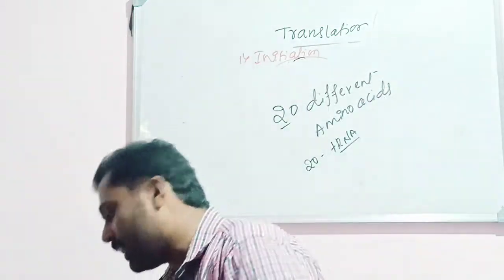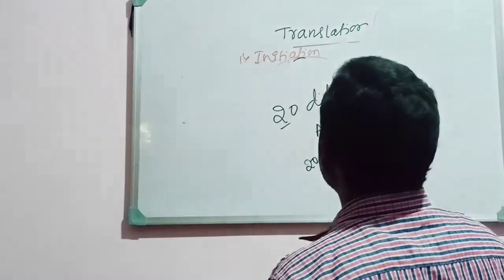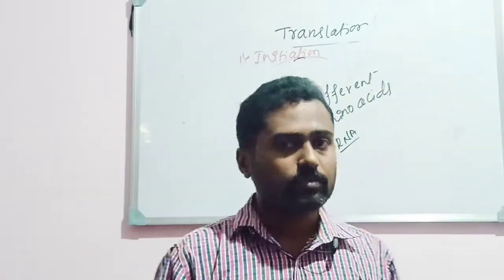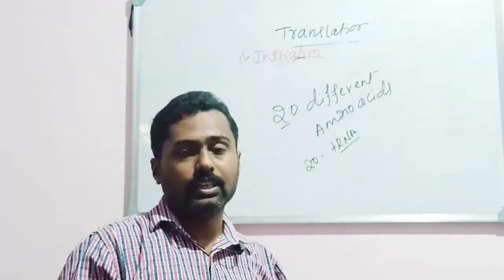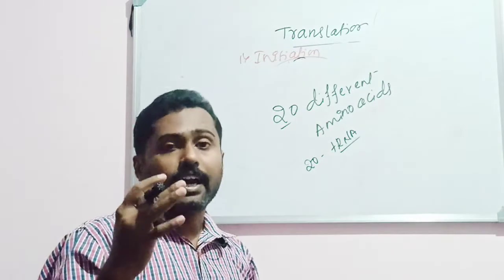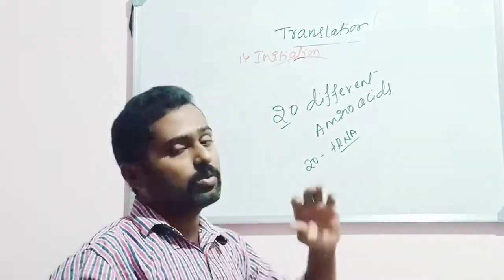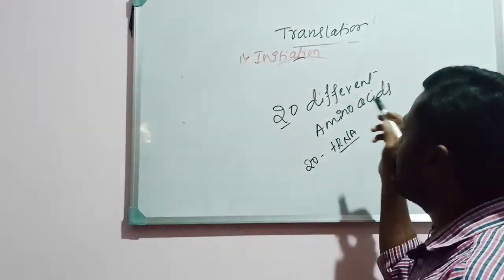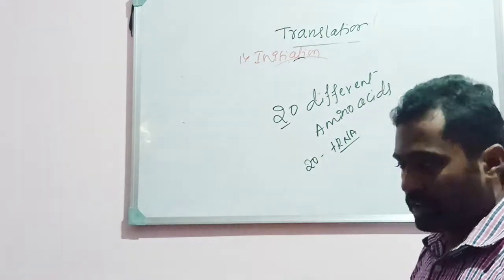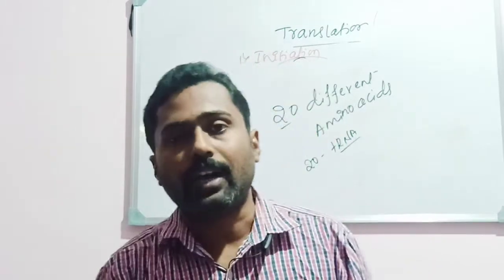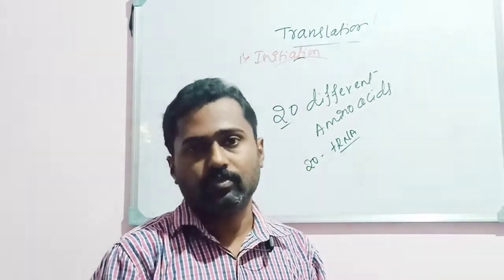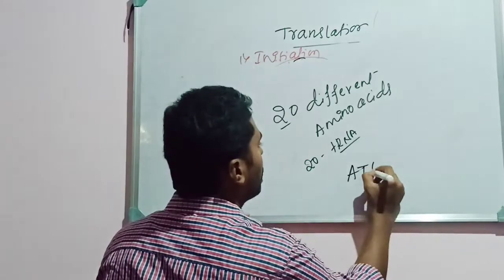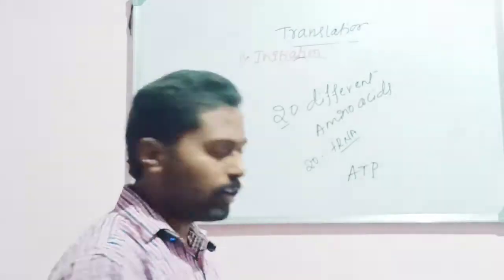Okay. So what happens during the initiation process, the 20 different amino acids which are found in the cytoplasm. Here I am clubbing together amino acid activation and initiation. Okay, amino acid activation means there are 20 different amino acids in the cytoplasm and these 20 different amino acids get activated with the supply of ATP. The amino acids get activated with the supply of ATP.